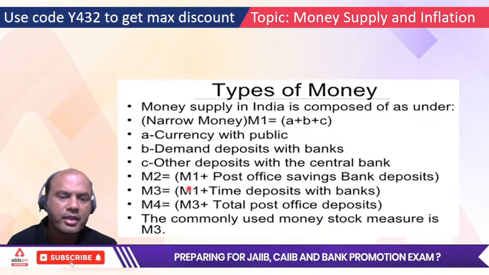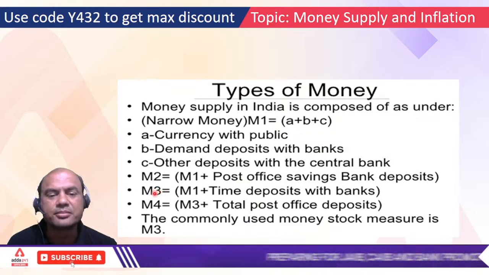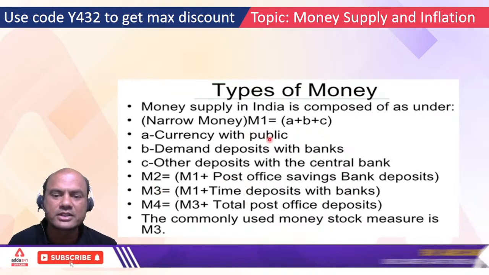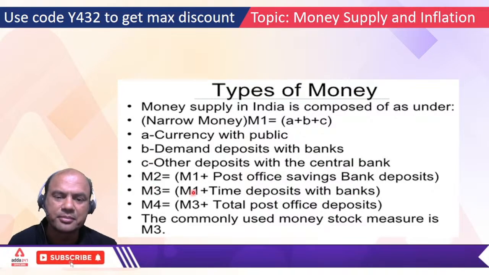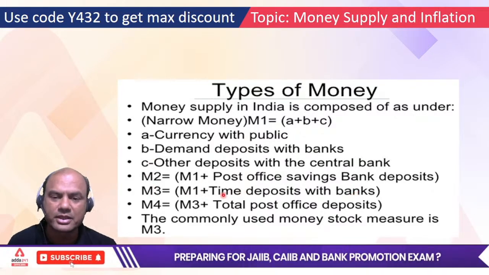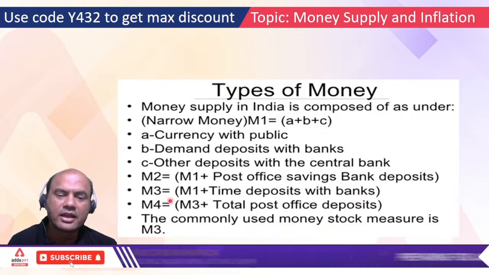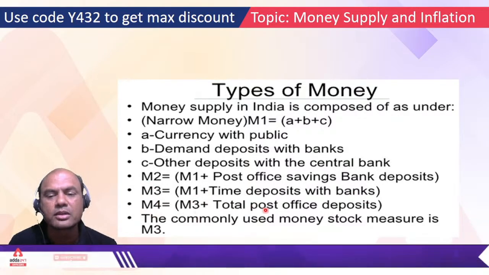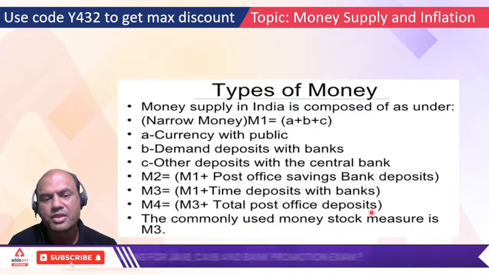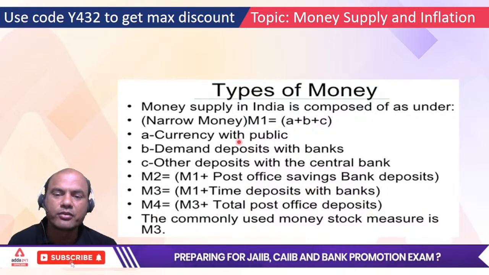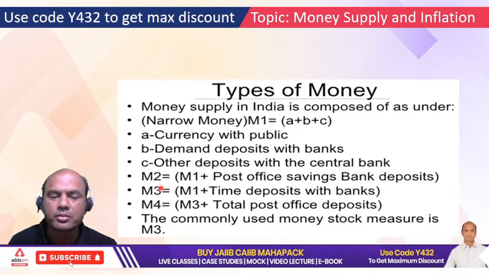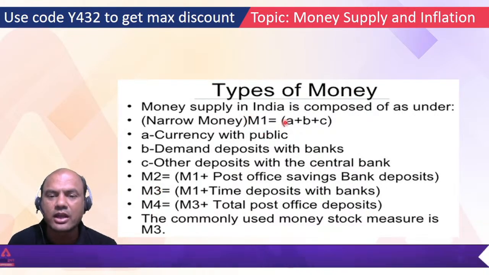Next, M3. Understand this M3. M1 plus time deposits with bank. It's not M2 plus time deposits. M1 plus time deposits with bank. And M4 is what? This M3 plus total post office deposits. So this is total M1, M2, M3 and M4. M3 is known as the broad money. M1 is known as the narrow money.